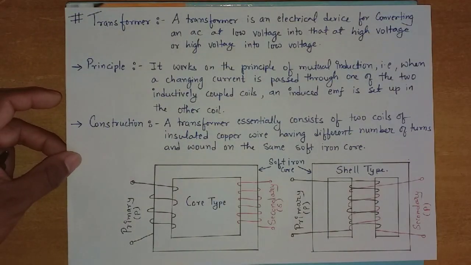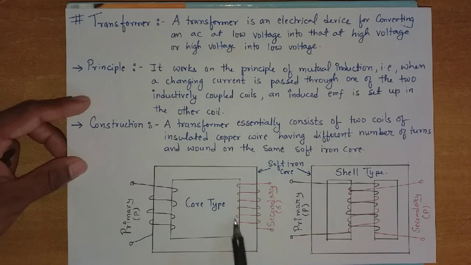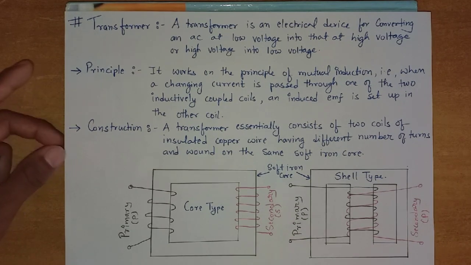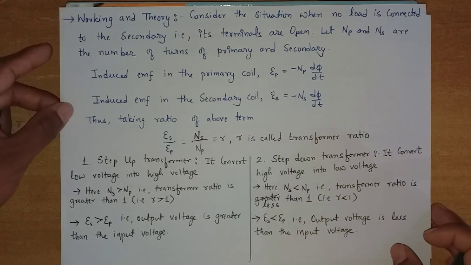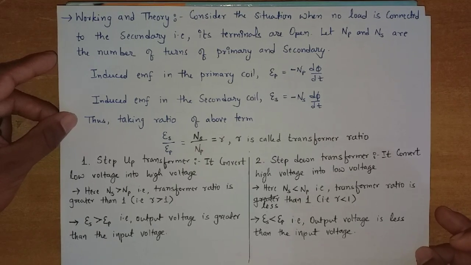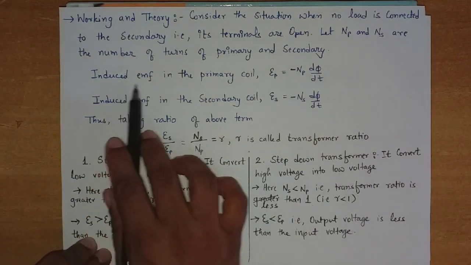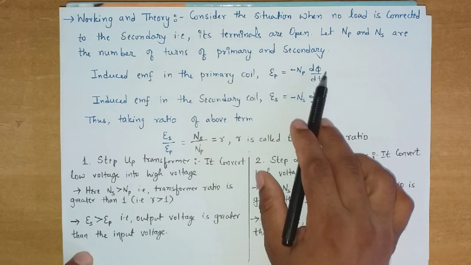So NP is the number of turns of the primary and NS is the number of turns of the secondary, right? Induced EMF in the primary coil, that is epsilon P, is equal to minus NP d phi by dt.